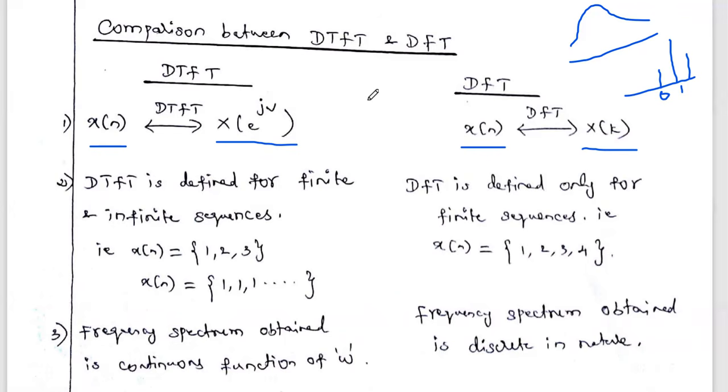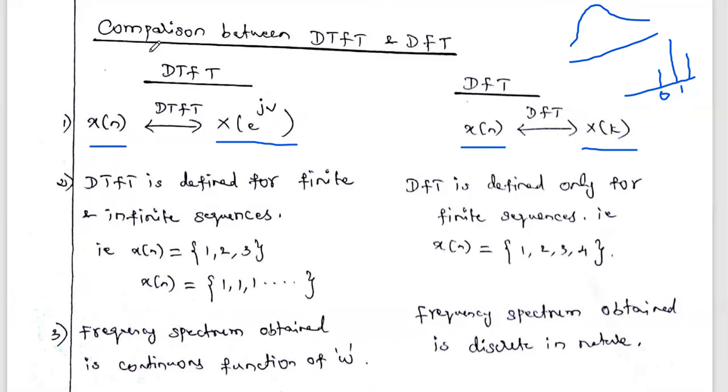Why in digital signal processing do we use DFT instead of DTFT? What is digital signal processing? The signals are processed digitally. In order to process the signal digitally, we need the input signal as well as the output spectrum to be discrete in nature.